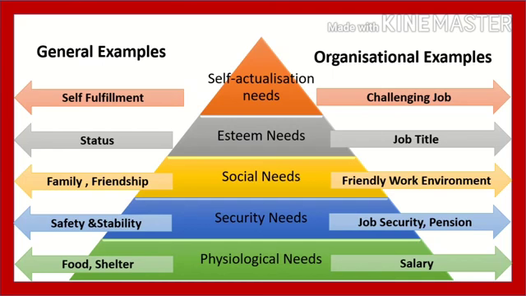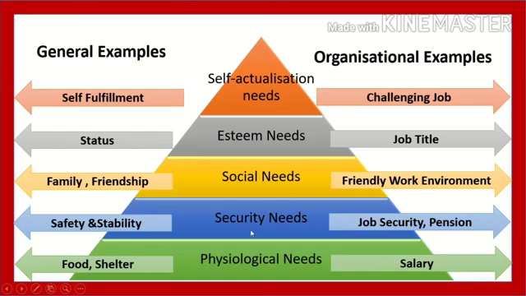So, we can understand this with the help of this pyramid diagram. At the base level, physiological needs like food, clothing, shelter, which are satisfied by salary. Security needs, safety and stability. Safety against physical dangers and against loss of job. Stability means stability of income in present as well as in future.